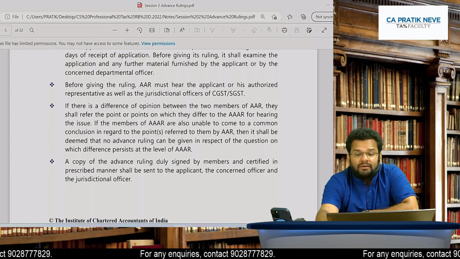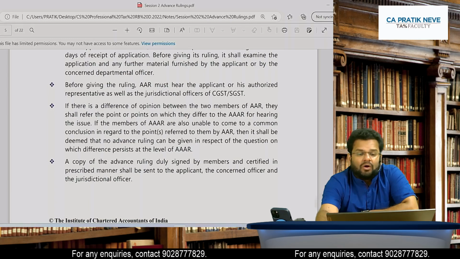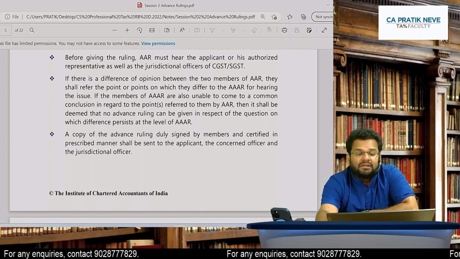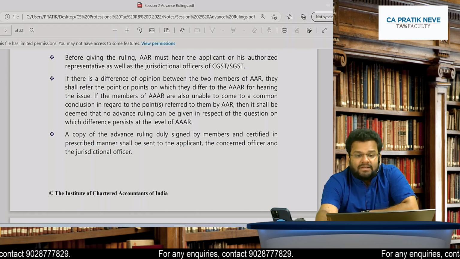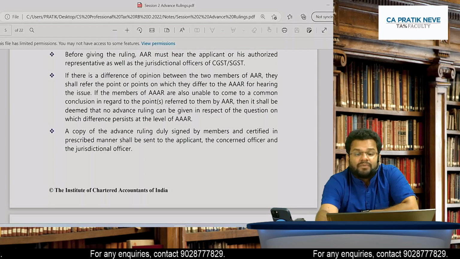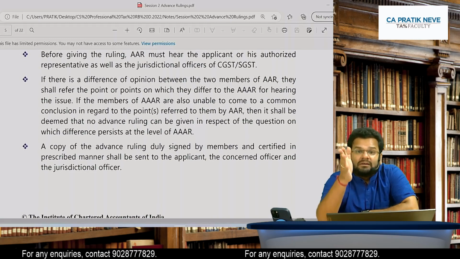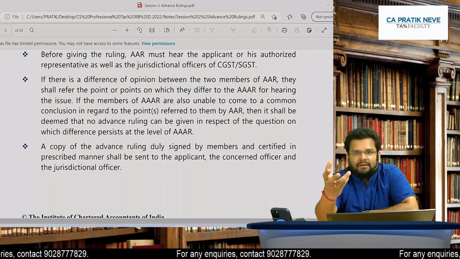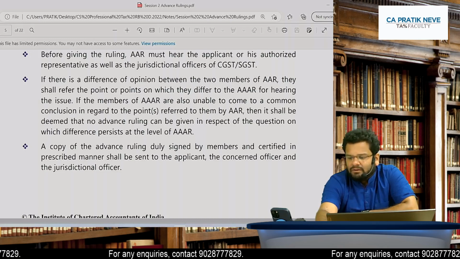Before giving its ruling, it shall examine the application and any further material furnished by the applicant or by the concerned departmental officer. Obviously, because for making a decision he needs all the data, all the information. Before giving the ruling, that is the decision, AR must hear the applicant or his authorized representative as well as jurisdictional officers, because finally it is the applicant and the officers on whom this ruling will apply. So they should be given opportunity of being heard.